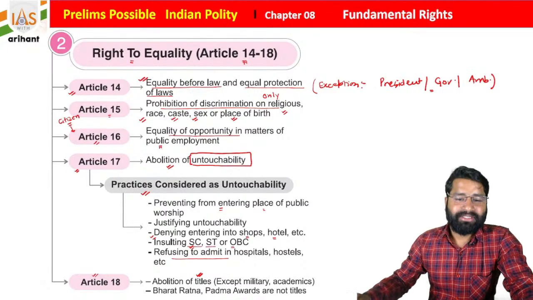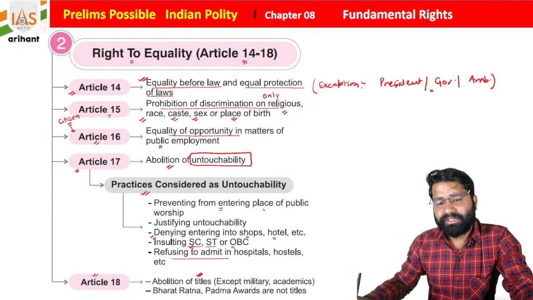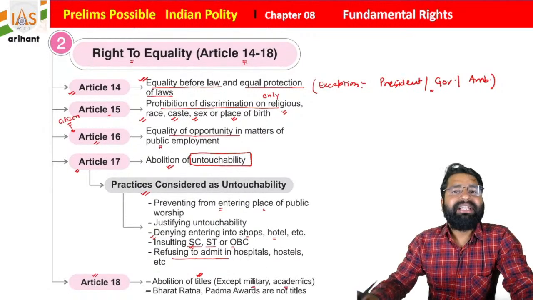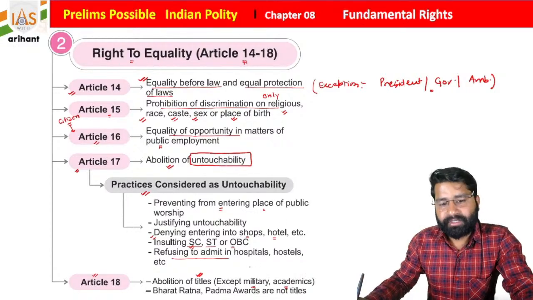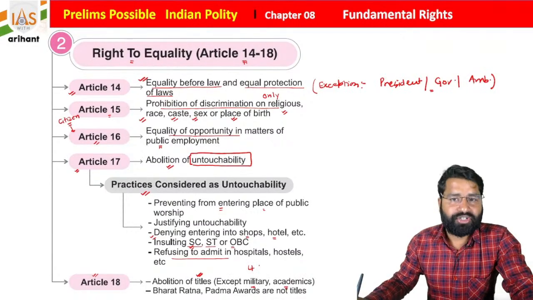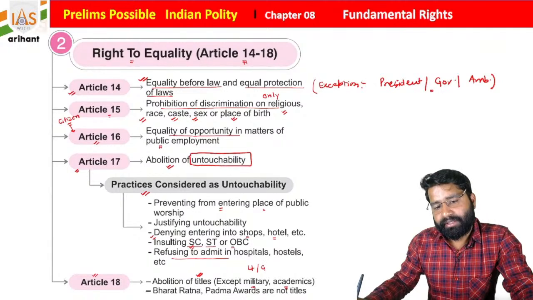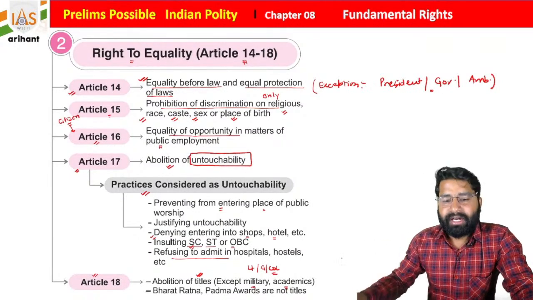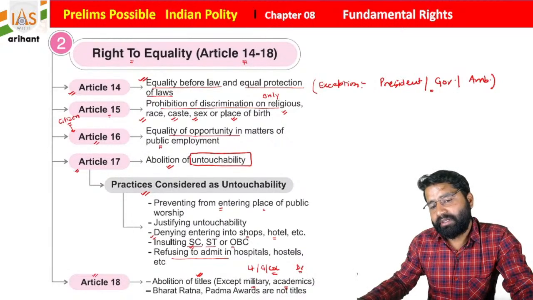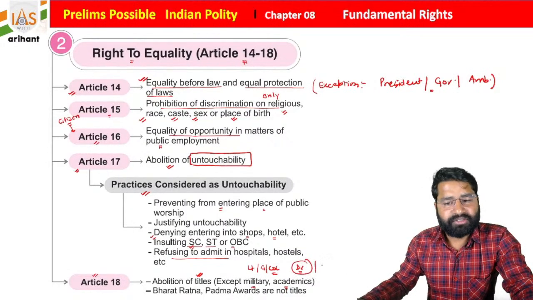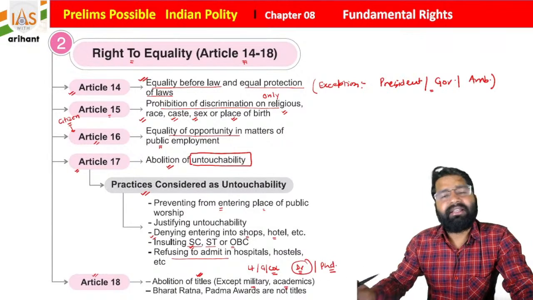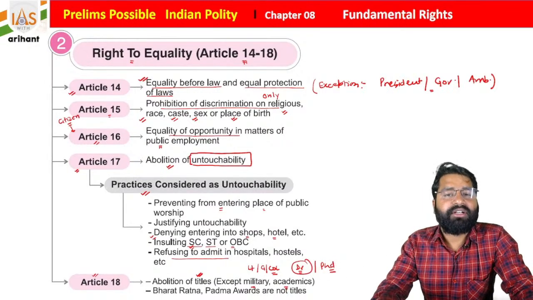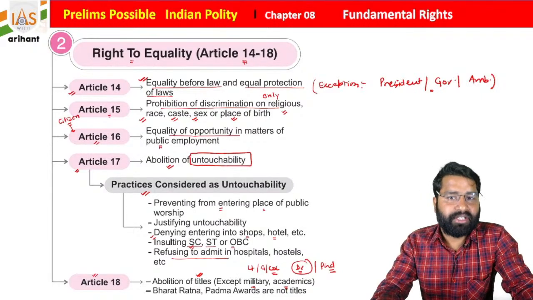Okay, so this is very important. But students, there are some exceptions, like military and academic titles. Let's suppose someone is in the military, so he or she will use lieutenant, general, colonel. So these titles they can use. Along with that, students, let's suppose someone doing MBBS or someone did PhD, in that case, he or she can use the title doctor. Or if someone is an engineer, then he or she can use engineer in front of their name.